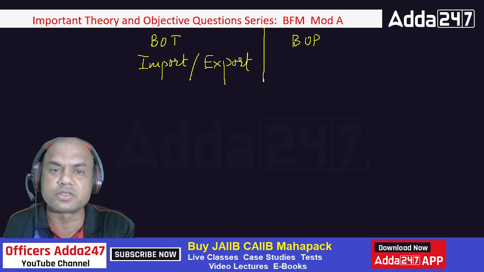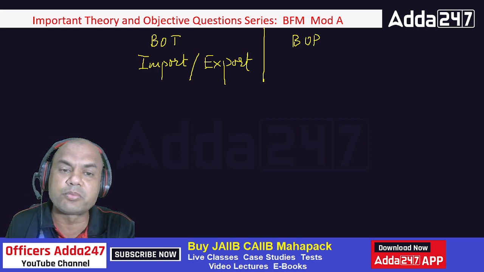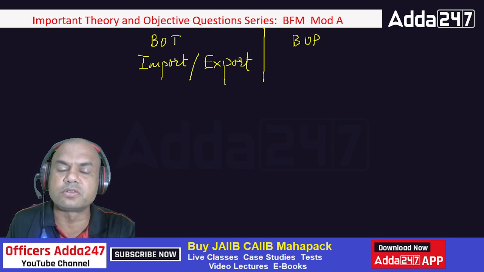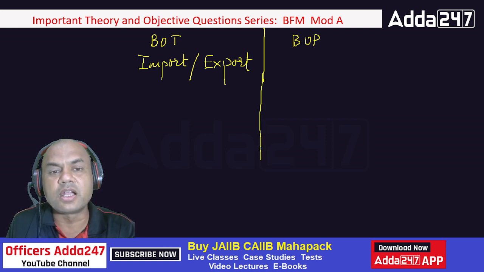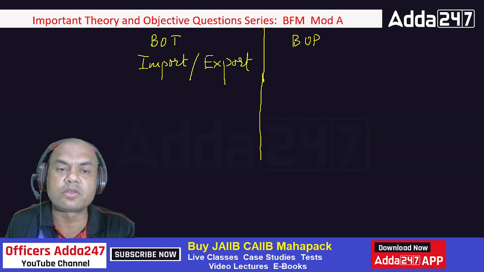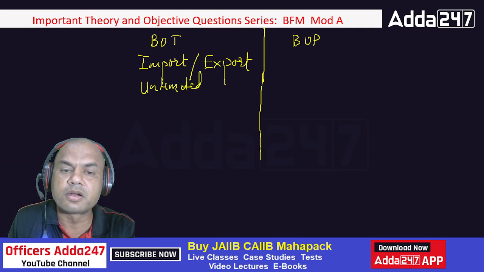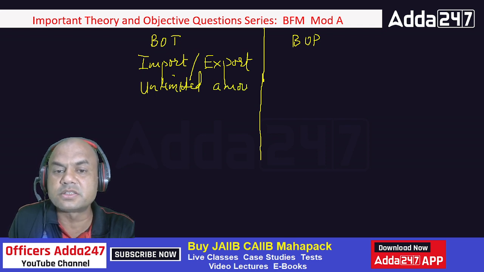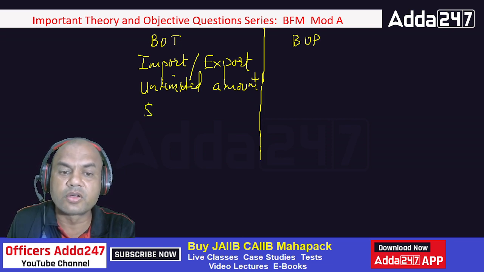I'm having some documents also, everything. Suppose I'm doing some export from India, I'll be having the documents. If I'm doing some import in India, I'll be having the documents. So whenever I'm having both the documents, what does FEMA say? FEMA says that under BOT, if you are having proper documentation, you can do an unlimited amount of transactions. Unlimited means I can have an export order for, let's say, dollar 10 crore.